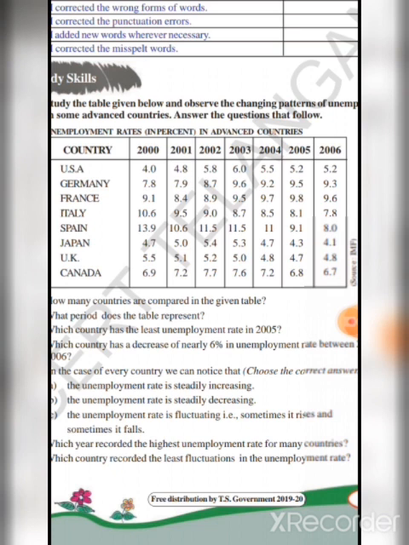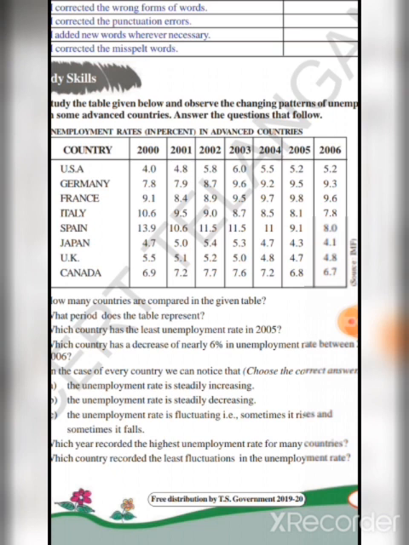Rashmi, do you know the answer? Give me the answer. Yes, it's Spain. The country Spain has a decrease of nearly 6% in unemployment rate between 2000 and 2006. You are right. Good. Sit down.